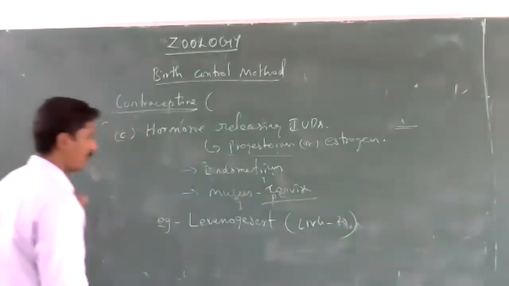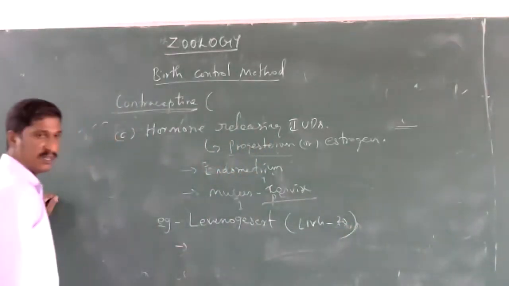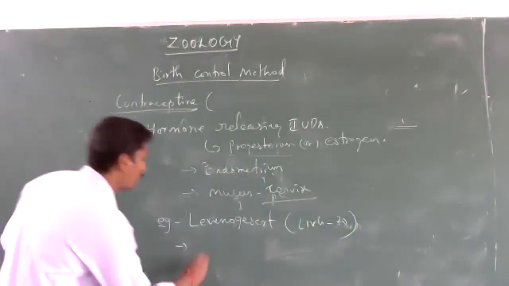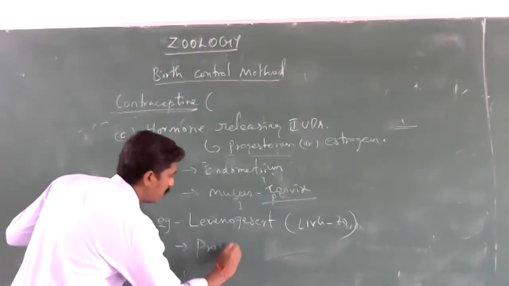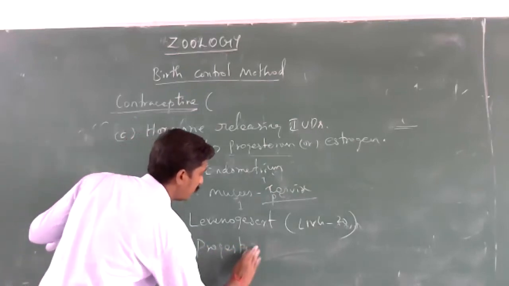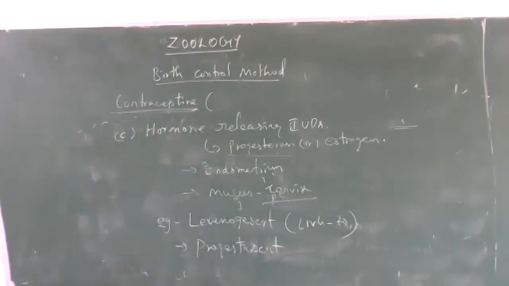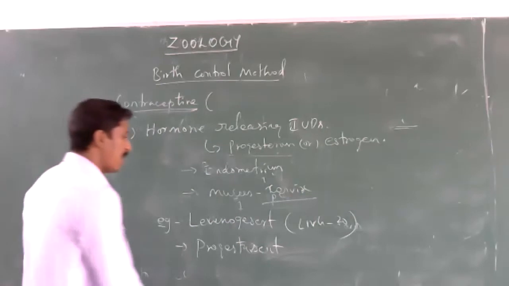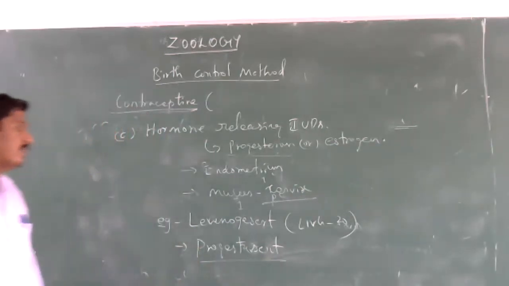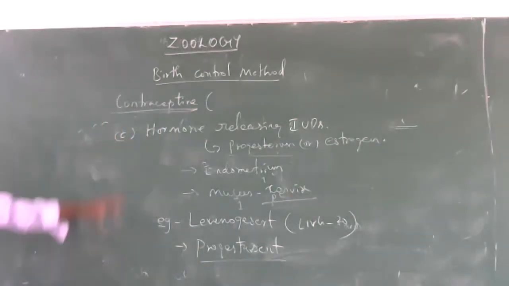LNG20. Okay, and the second one is levonorgestrel, progestasert. It is another hormone-releasing intrauterine device. In intrauterine devices, I have two types.